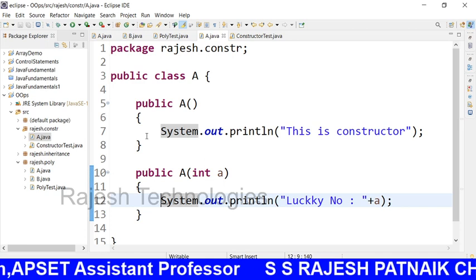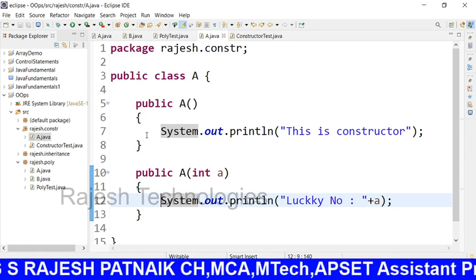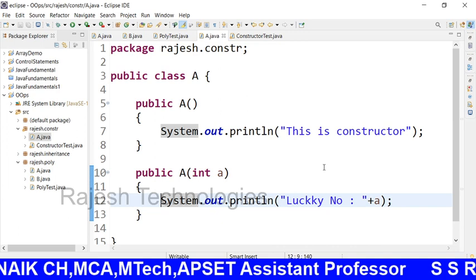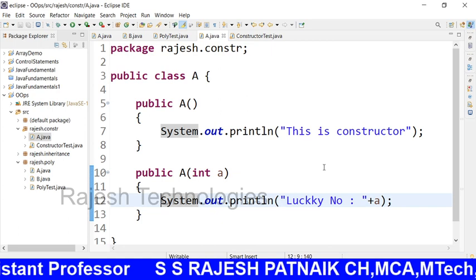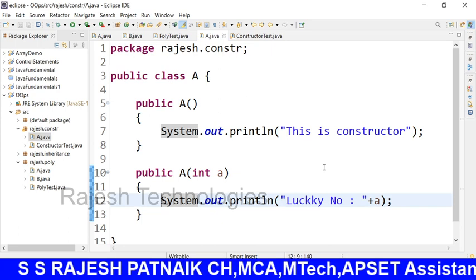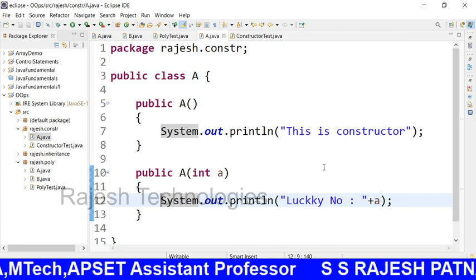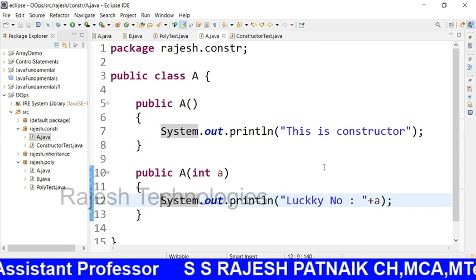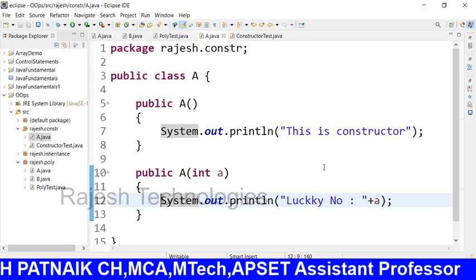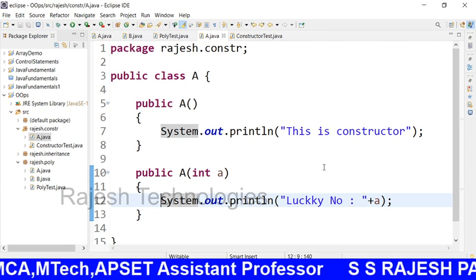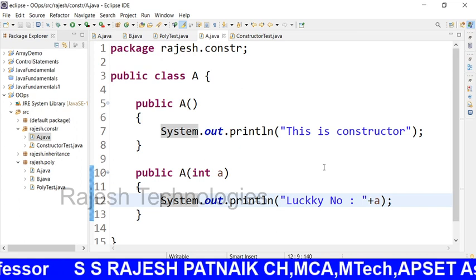Constructors have many advantages, not only a single advantage. See here, the same points that I discussed. First point: if a constructor has no arguments, it is called a default constructor. A constructor with parameters consisting of arguments is known as a parameterized constructor. A constructor has the same name as the class name. A constructor will be invoked automatically whenever the class object is created. Okay, please remember all the points. The same points will be there with you.